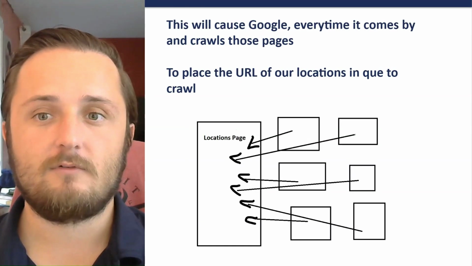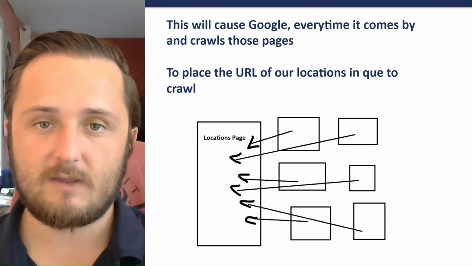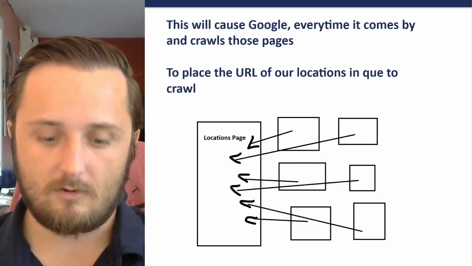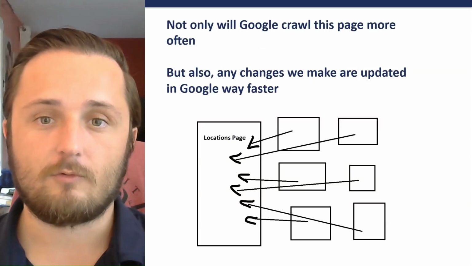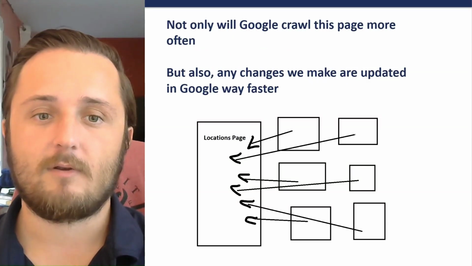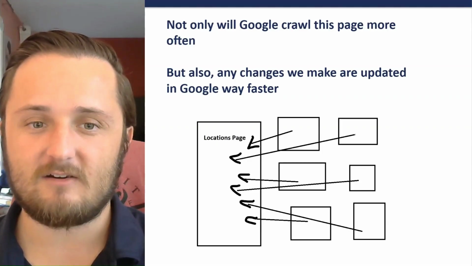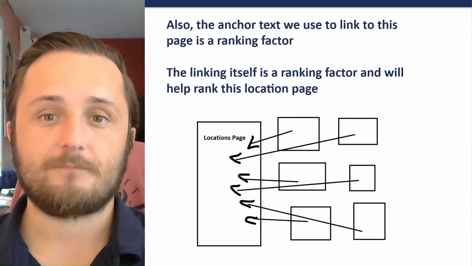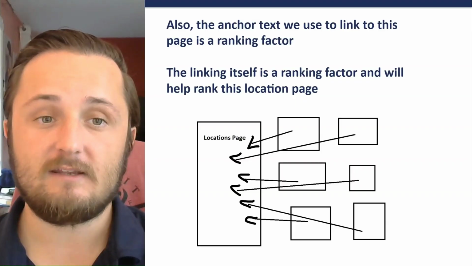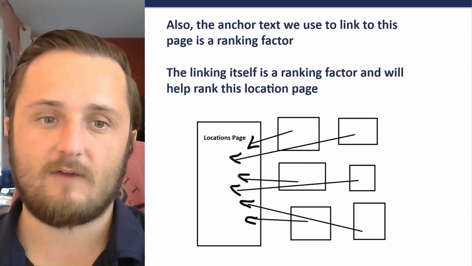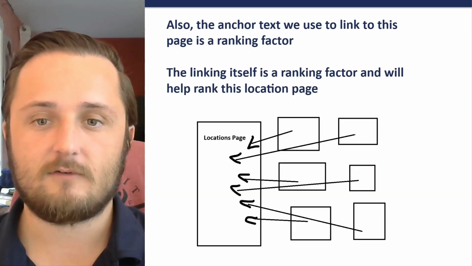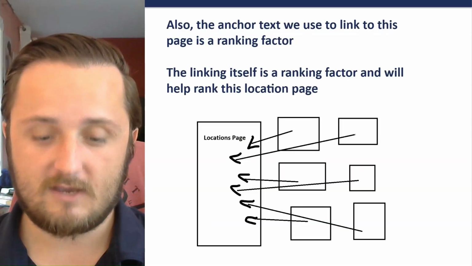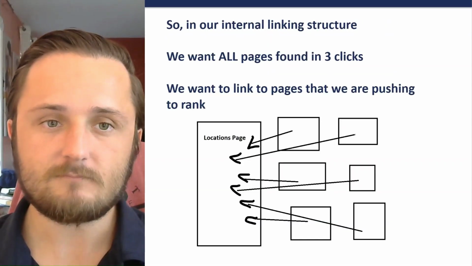This will cause Google, every time it comes by and crawls those pages, to place the URL of our locations page in the queue to crawl. Not only will Google crawl this page more often, but also any changes we make are updated in Google way faster. Also, the anchor text we use to link to this page is a ranking factor. The linking itself is a ranking factor and will help rank this location page.